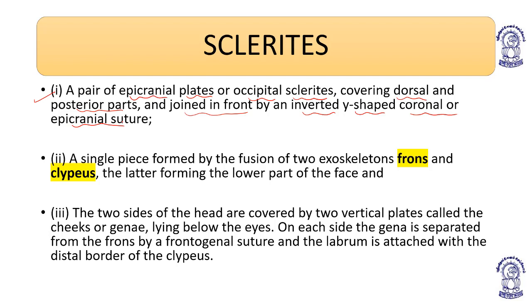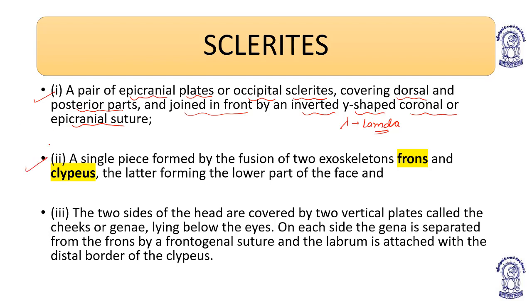The top of the head capsule is known as the vertex. The vertex is divided by a lambda-shaped, inverted Y, coronal or epicranial suture. This epicranial suture basically helps to divide it into 2 epicranial plates.